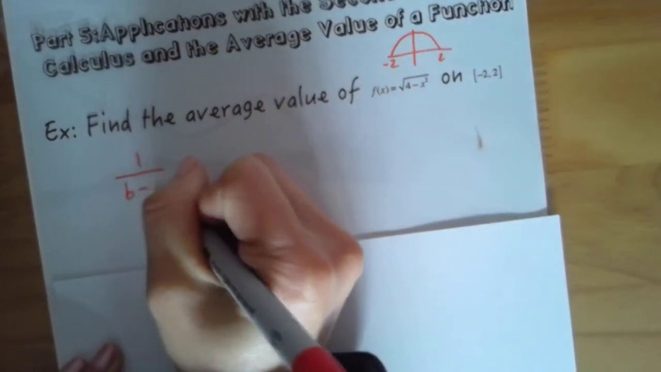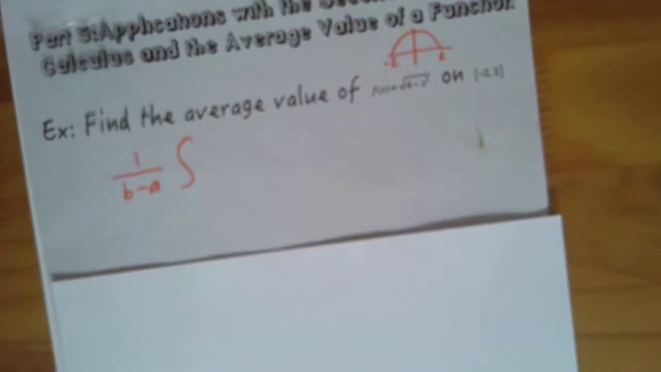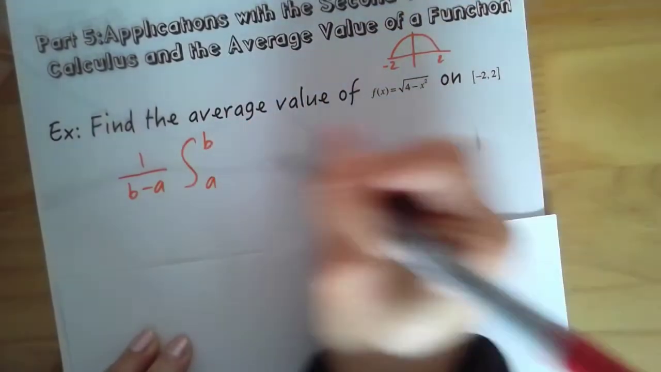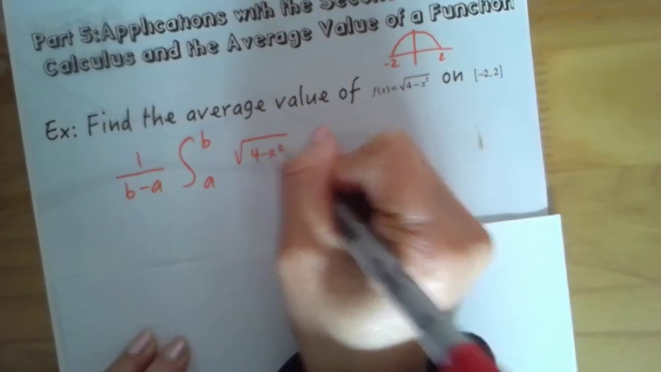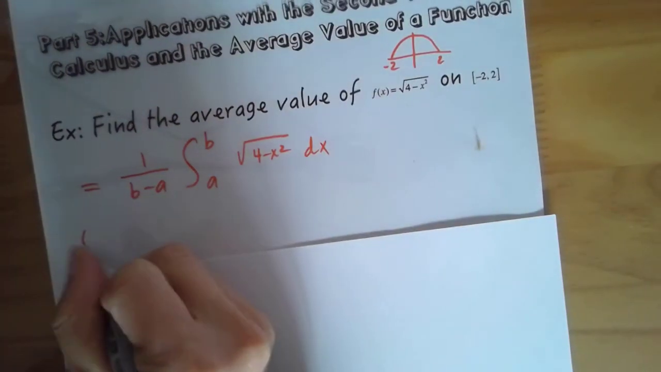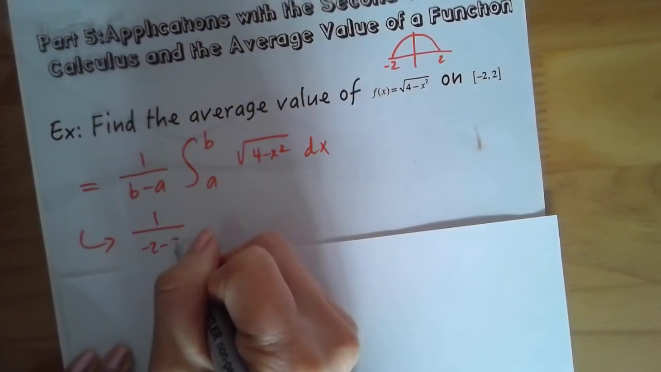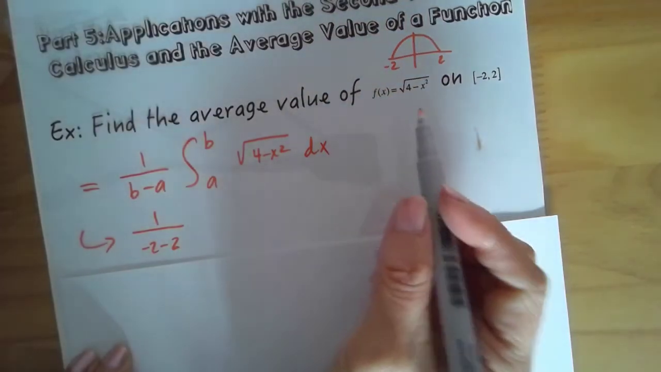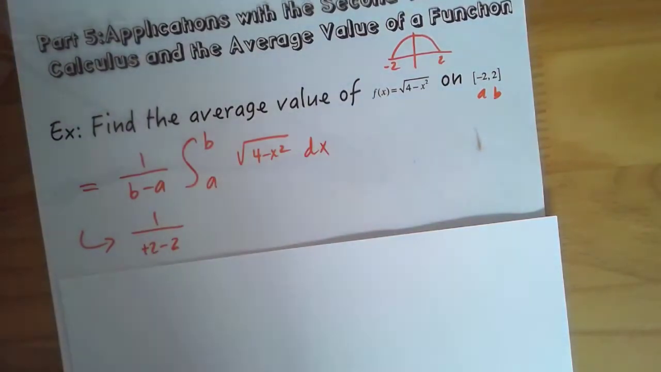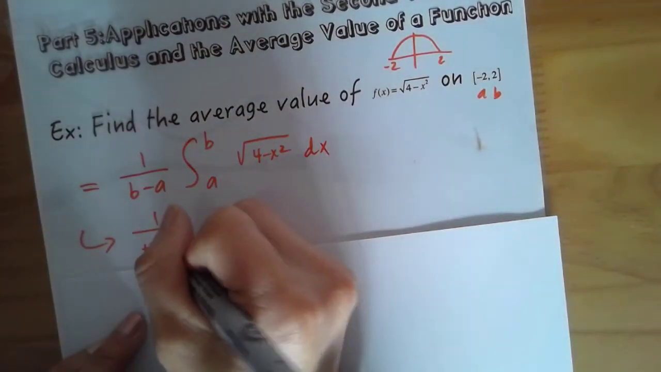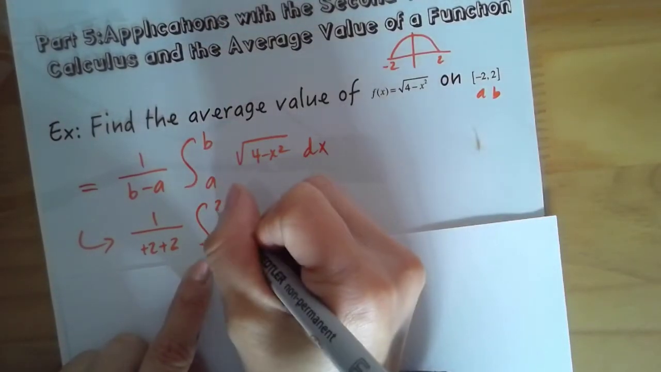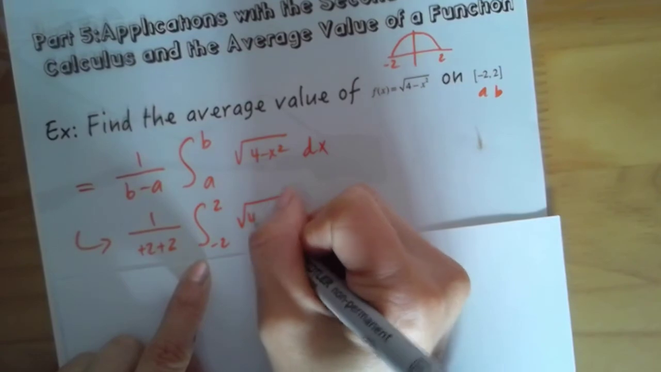All right, so the average value was what? 1 over b minus a, right? You take it from a to b, and you have your function, 4 minus x squared dx. Okay, but I'm sorry, I didn't plug in the b minus a, so -2 to 2, because a and b. Oh, sorry, it's +2 because it's minus a. Here, it's going to be -2 to 2. And here we have the square root of 4 minus x squared dx.